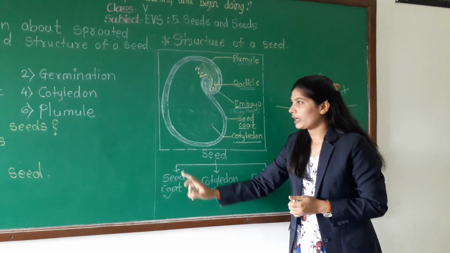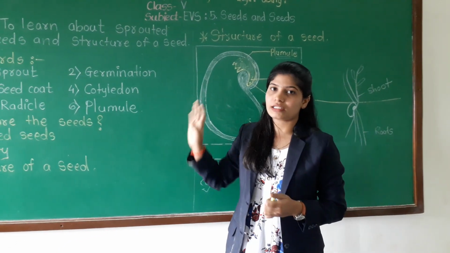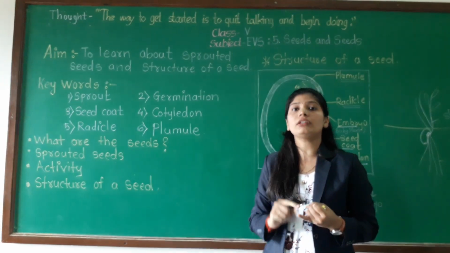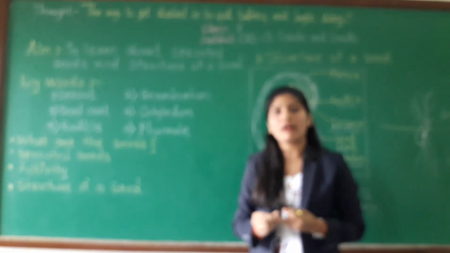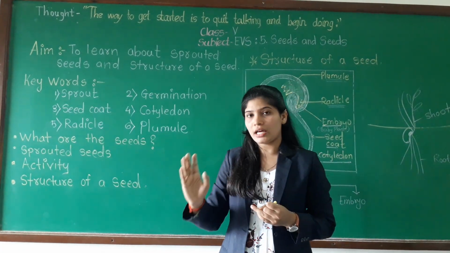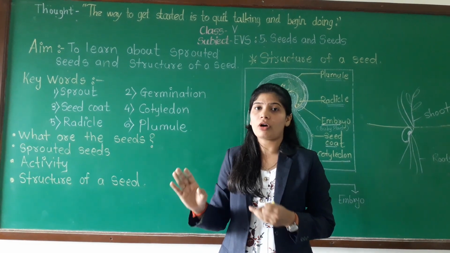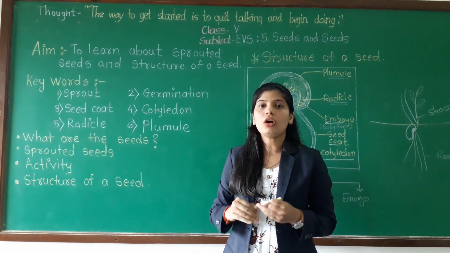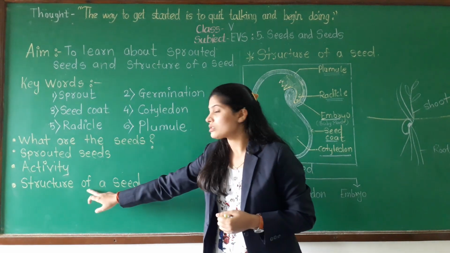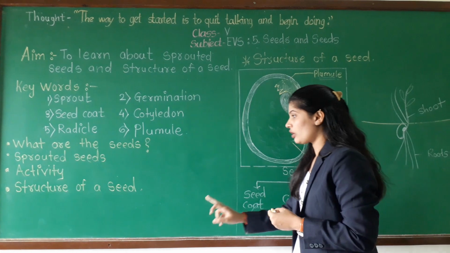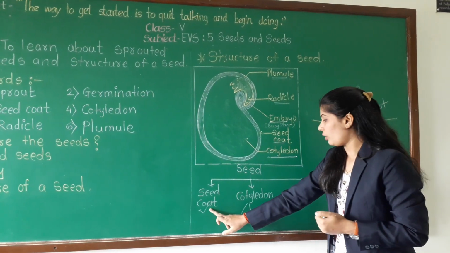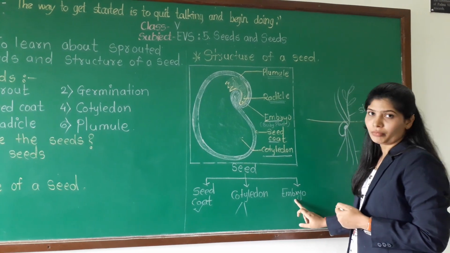Again I will take a summary of our session. In this session we have learned about seeds, the introduction part. Then we performed the experiment, and in the next session we will see that result. Then we learned about the structure of seed. There are three parts of a seed: seed coat, cotyledon and embryo.